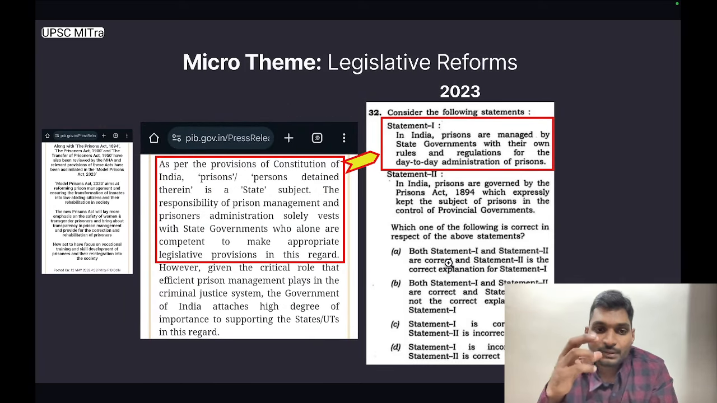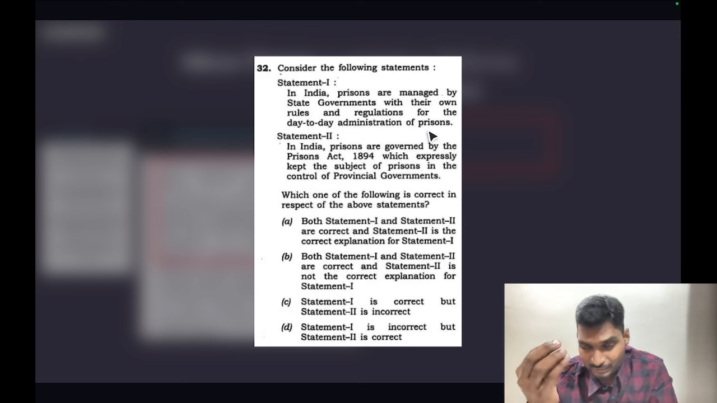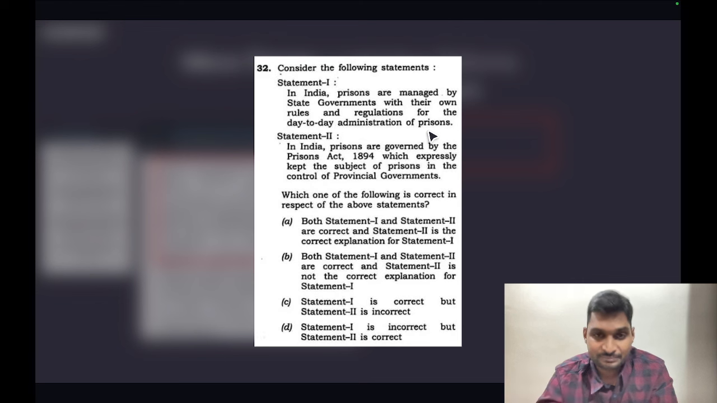So UPSC picked this information and framed this question in prelims 2023, where statement 1 was used verbatim, which states, in India, prisons are managed by state governments with their own rules and regulations for the day-to-day administration of prisons, completely drawn from the PIB press release. But statement 2 is relatively abstract. It states, in India, prisons are governed by the Prisons Act 1894, which expressly kept the subject of prisons in the control of provincial governments.